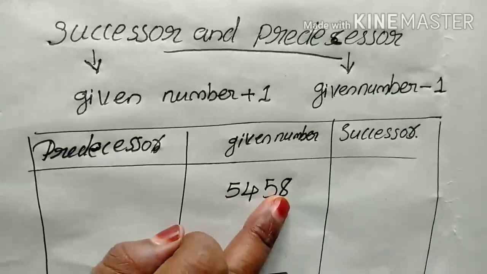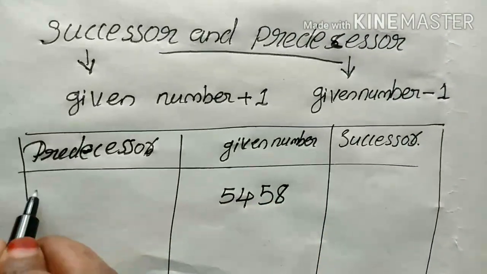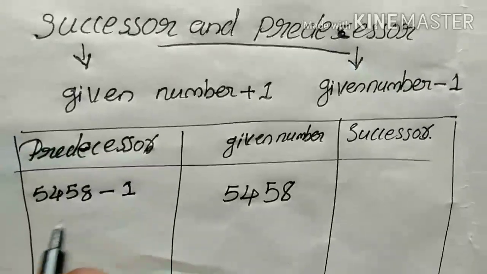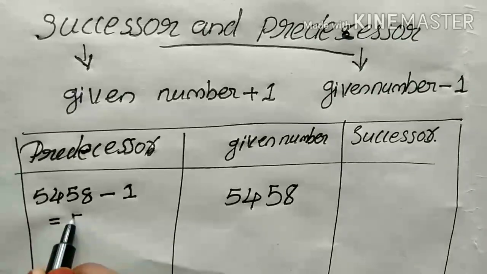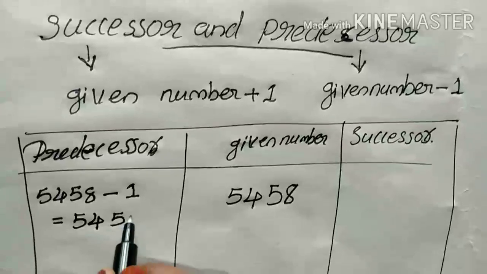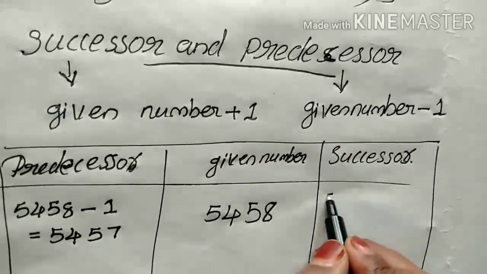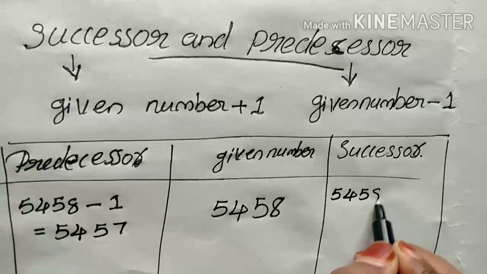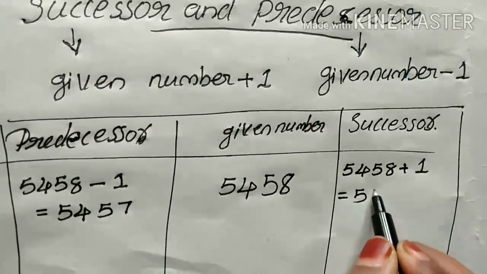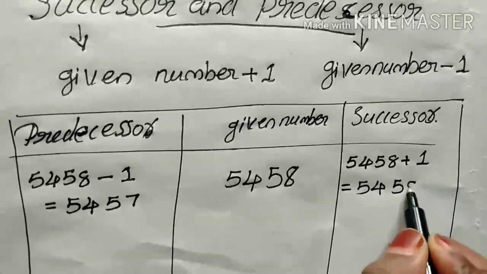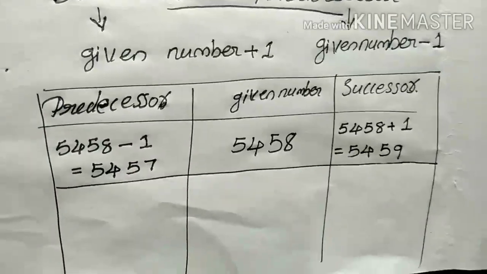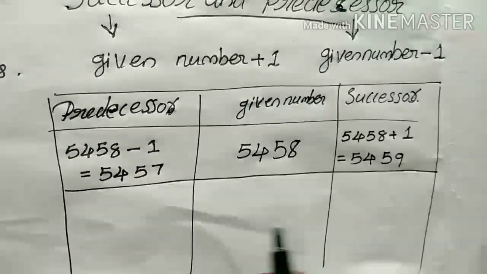And what is the predecessor and successor of 5458? How to find it? Predecessor means the number just before the given number. So 5458 minus 1. What is that? 8 minus 1, yes, 7. Okay, then successor means given number plus 1. So given number 5458 plus 1. 8 plus 1, 9.